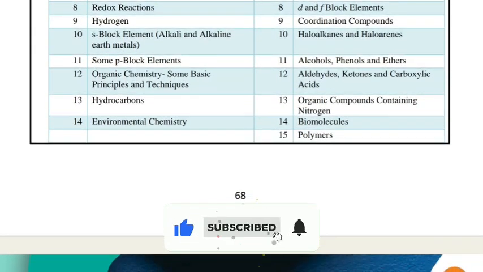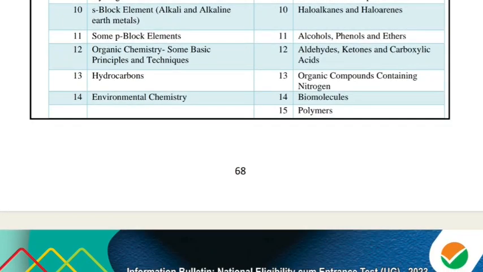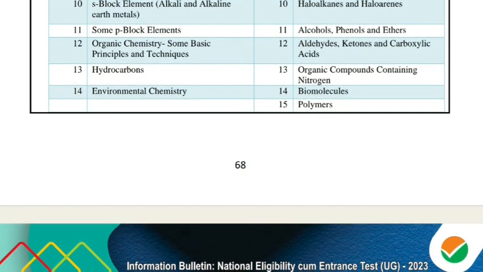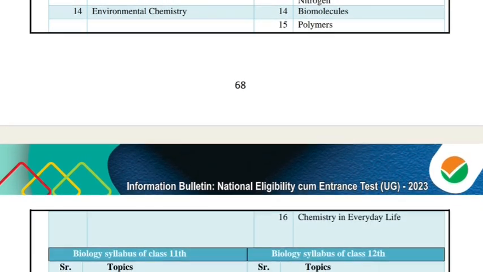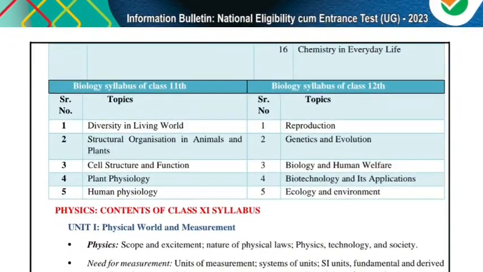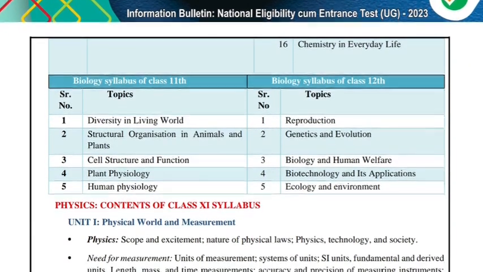11th, alcohols, phenols and ethers. 12th, aldehydes, ketones and carboxylic acids. 13th, organic compounds containing nitrogen. 14th, biomolecules. 15th, polymers. And 16th is chemistry in everyday life.